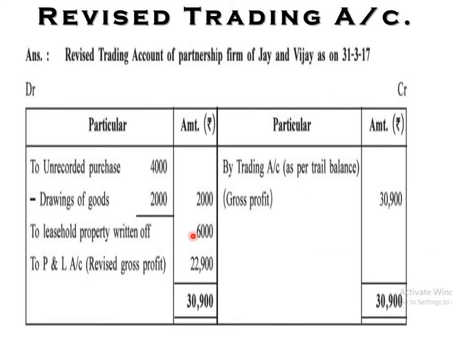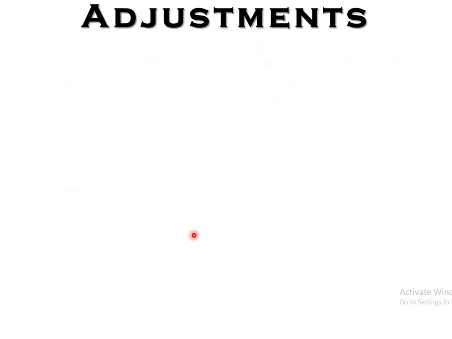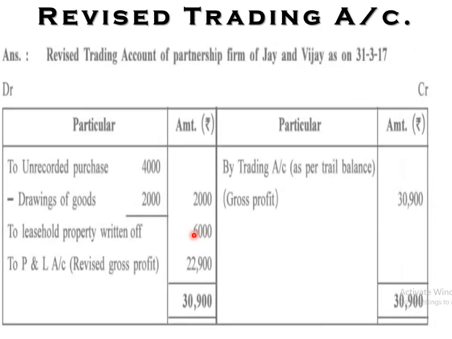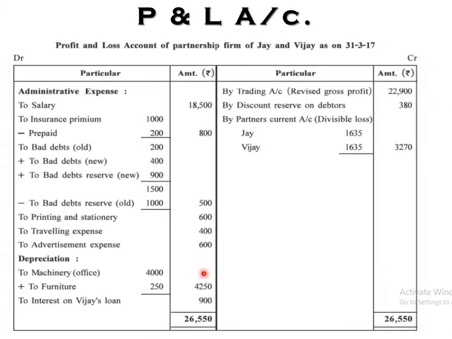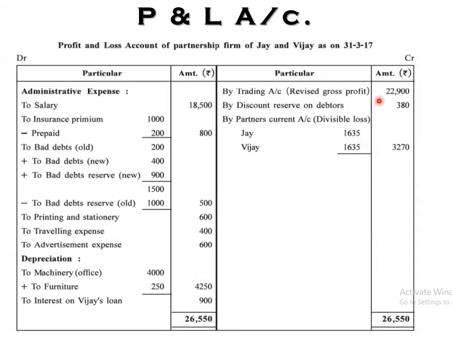So here the gross profit is revised, from 30,900 to 22,900. See, so it will be transferred to profit and loss account, credit side. Here by trading account, revised gross profit 22,900, actual profit was 30,900, but some of the adjustments were remaining, right? That means we deduct that amount for those particular adjustments.